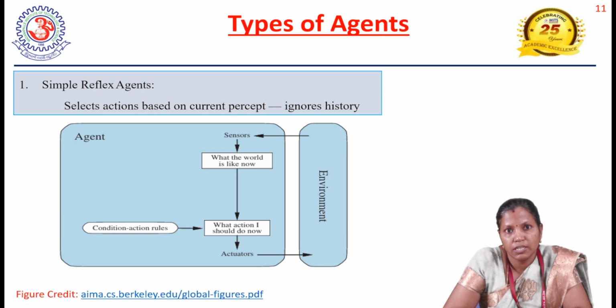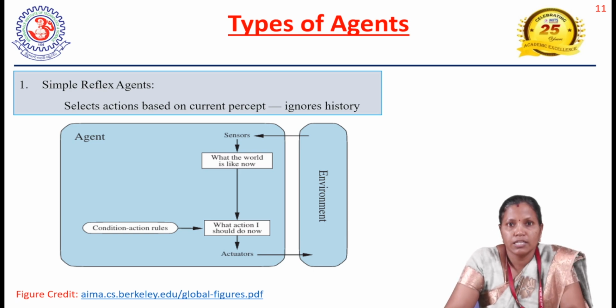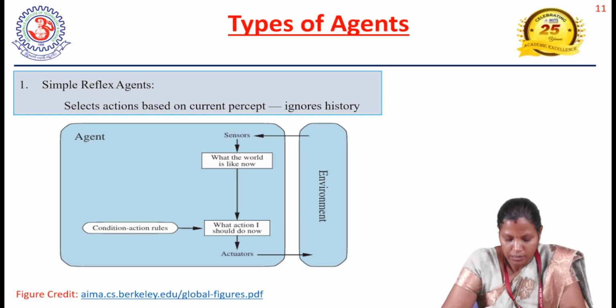In this figure, the rectangle denotes the current internal state of the agent's decision process, whereas the oval represents the background information used in the process. In a simple reflex agent, all actions are taken based on condition action rules, which means we have a predetermined set of rules stored in the knowledge base.